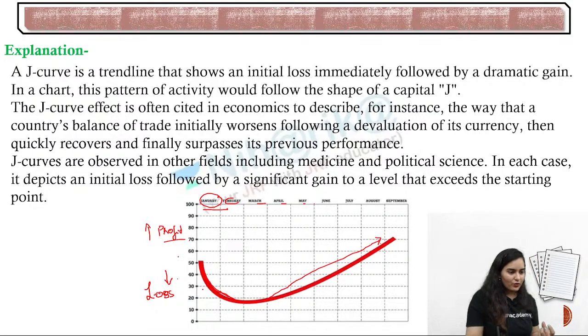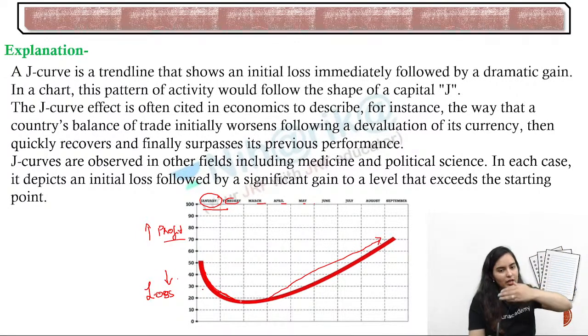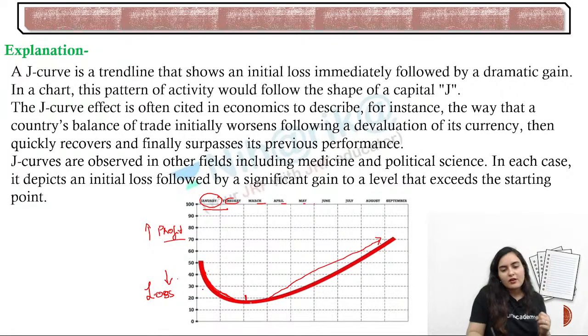So in the J curve, it is said that as we go further, first the trend line shows that our balance of trade faces an initial loss. Then after facing some initial loss, we get up and have some profit. So we bounce back with more and more energy, and with more and more efficiency we bounce back and get more and more profit.